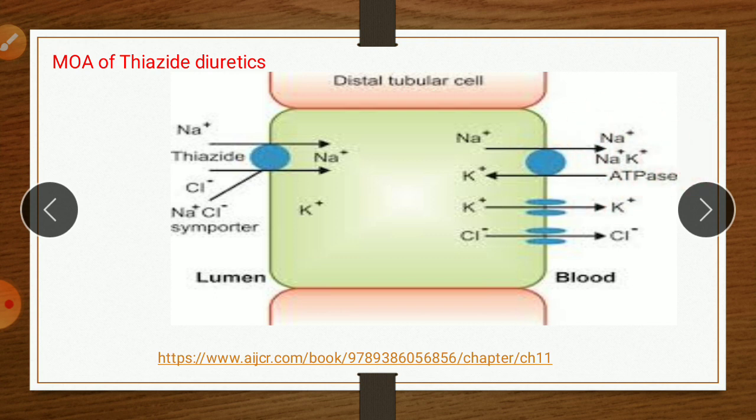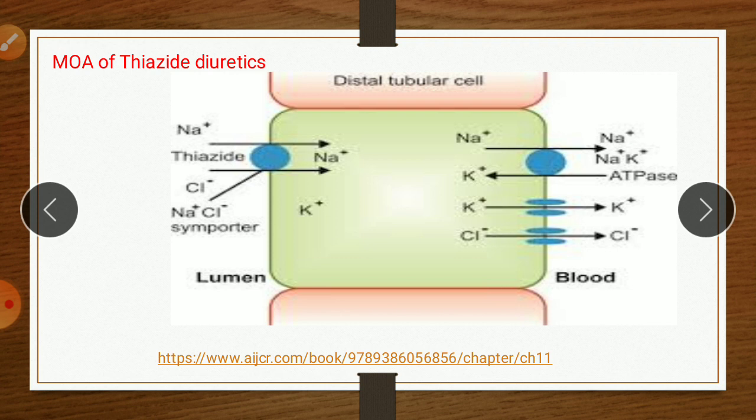So the mechanism of action of thiazide diuretics is that they simply block this symporter, that is the sodium chloride symporter. So the thiazide drug acts on the sodium chloride co-transport system and blocks reabsorption of sodium and chloride with water. Similarly, it also inhibits the sodium potassium ATPase pump.